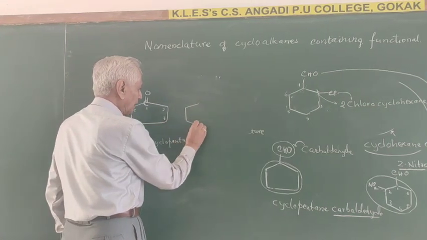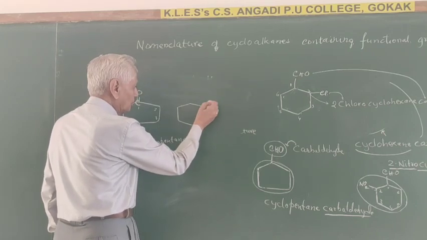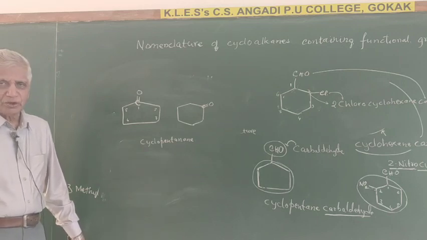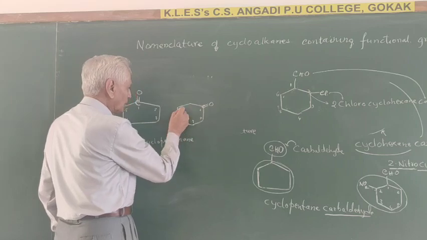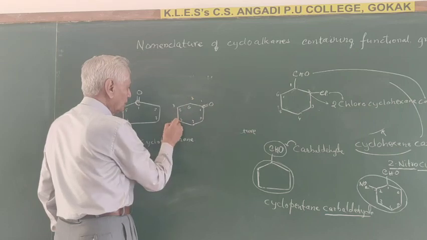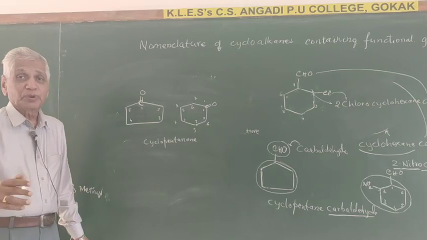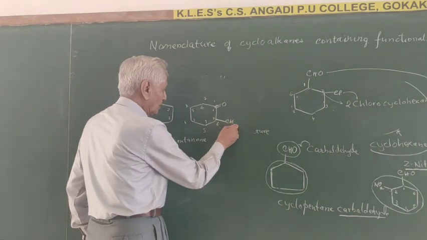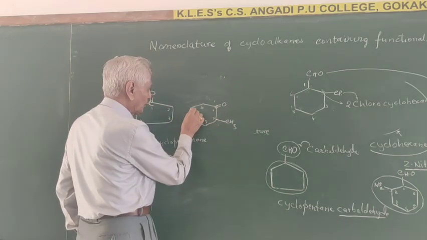Similarly here, what is the name of the compound, can you give? This is CO. It is cyclohexanone. The numbering is done from this end. 1, 2, 3, 4, 5, 6 or 1, 2, 3, 4, 5, 6. That depends on where the other group is present. Suppose the group is present here. In that case, this numbering is correct. 1, 2, 3, 4, 5, 6.